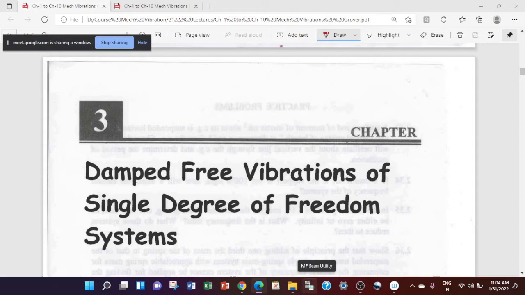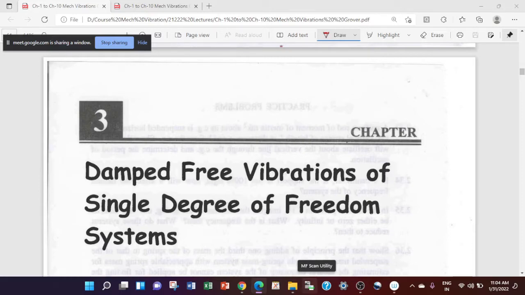at resonance. And as you have already seen, in undamped vibrations the resonance amplitude will become very large and it may cause damage to the system. So to avoid that condition, we provide some damping in a system. Damping may be large or small in a system.